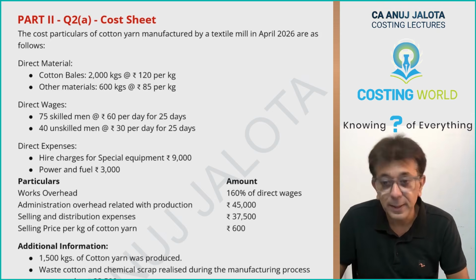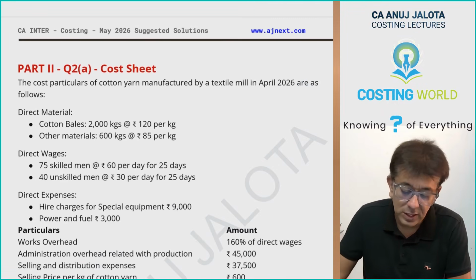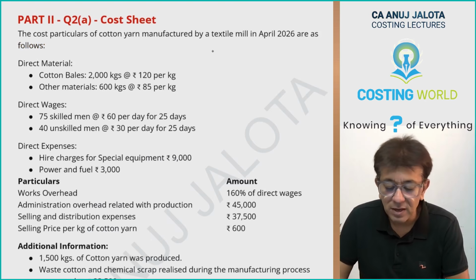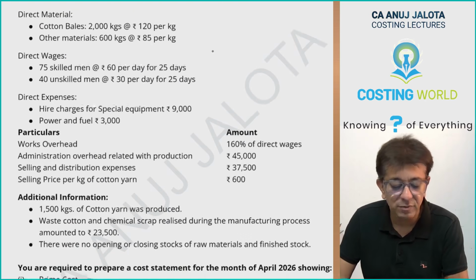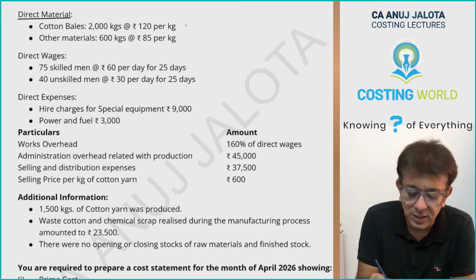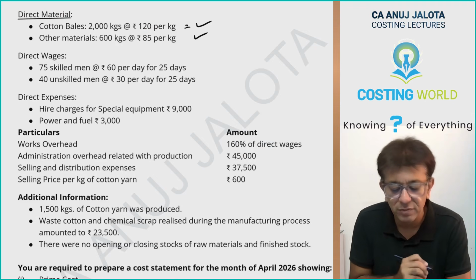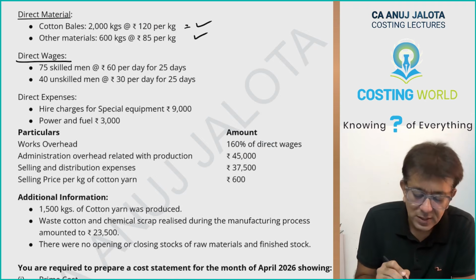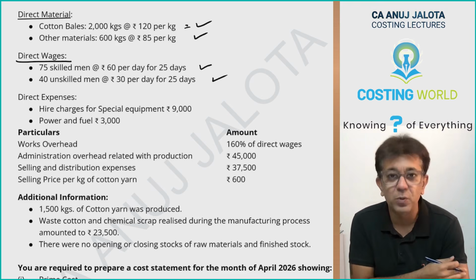Question number 2A. The cost particulars of a concern of cotton yarn manufactured by a textile mill in April 26 are as follows. So this is the data for 1 month. 2 types of direct material. Cotton bales 2000 kg at the rate of 120 per kg. You can multiply. Other direct material 600 kg at the rate of 85 per kg. Direct wages: skilled men at the rate of 60 per day for 25 days. Unskilled men 30 per day for 25 days.